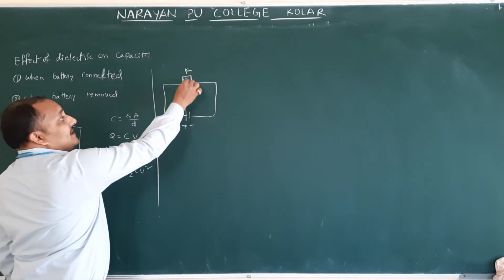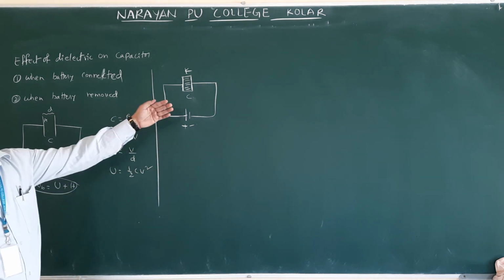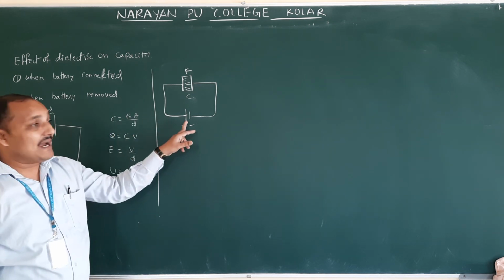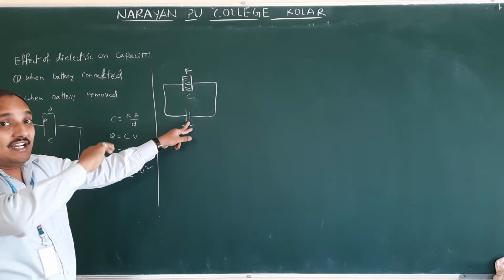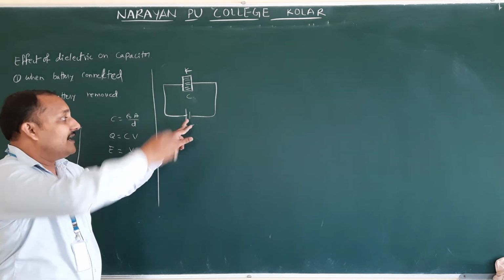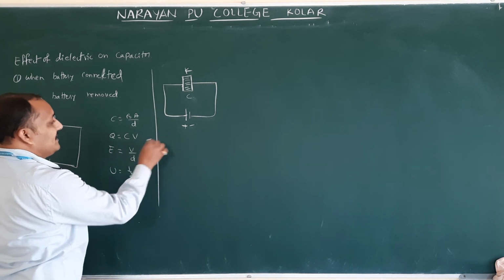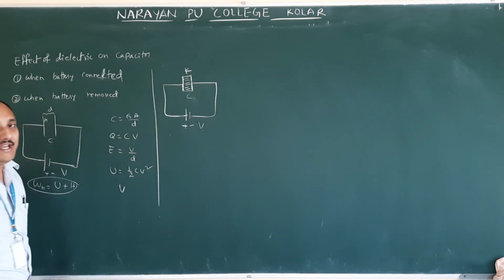Whenever the dielectric is introduced between the plates, what happens to the potential? Potential actually decreases. But the battery is still connected, so whatever amount of potential decreases, it will be charged again by the battery. Therefore the potential will be the same. The previous one is V, so this one is also going to be V.